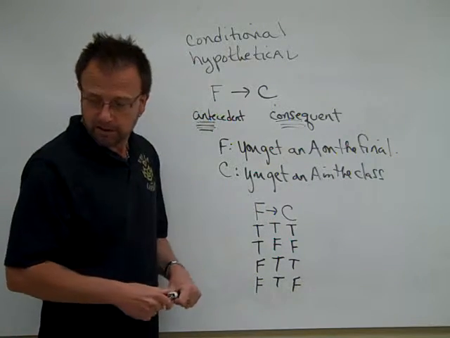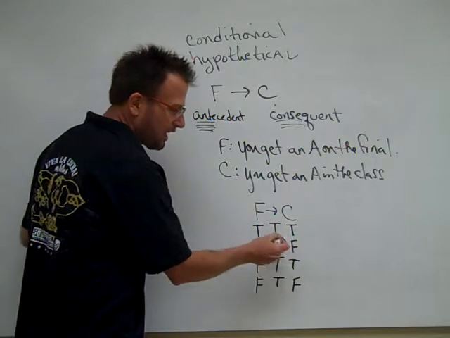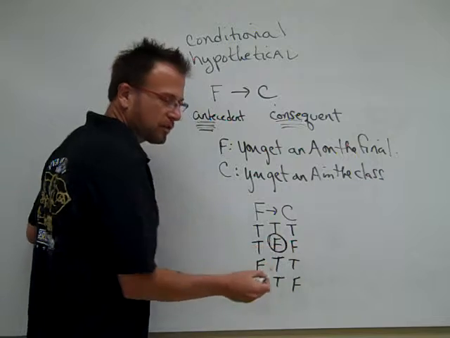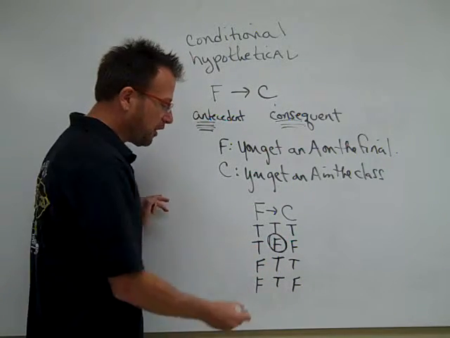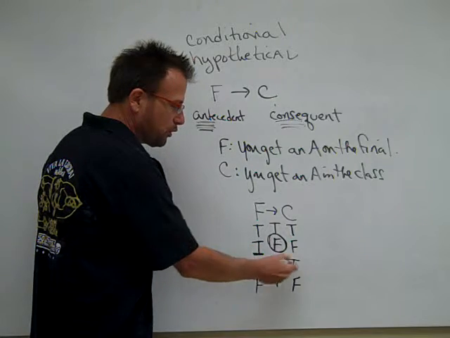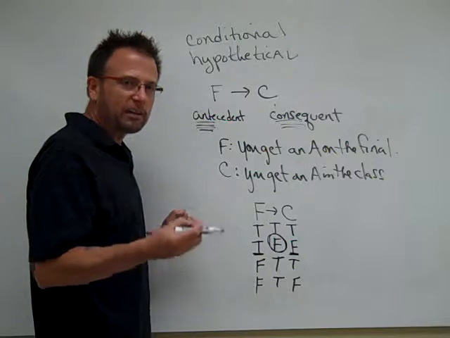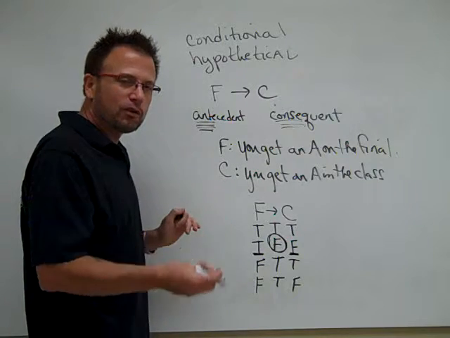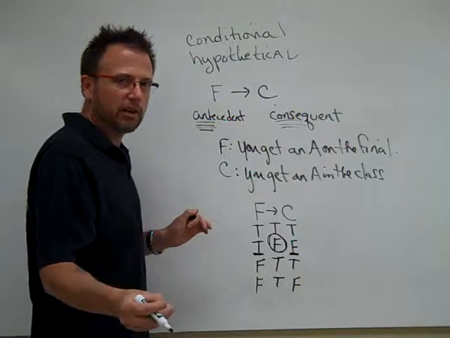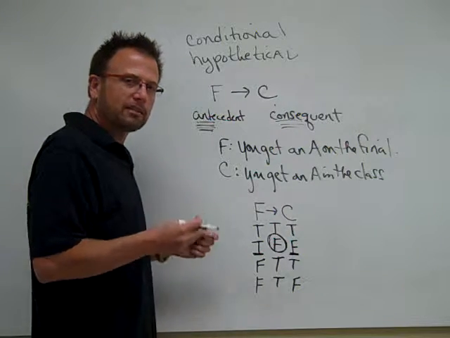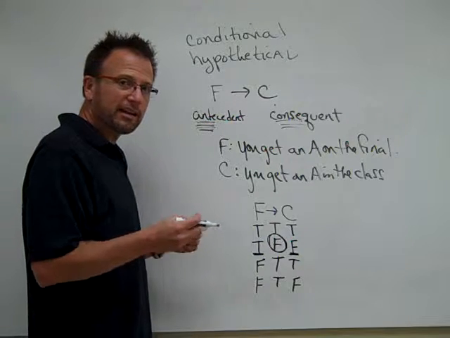So if you notice here in our truth values, ultimately there's only one instance where the statement will be false. This statement will be false when the antecedent is true and the consequent is false. That's what you've got to memorize. A conditional statement is only false when the antecedent is true and the consequent is false.